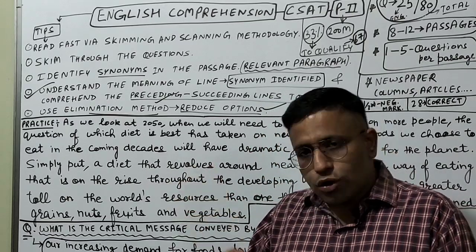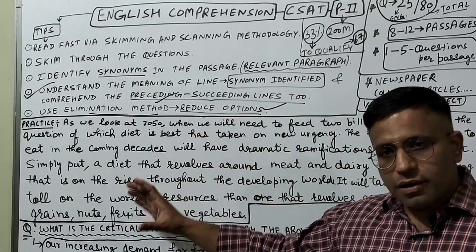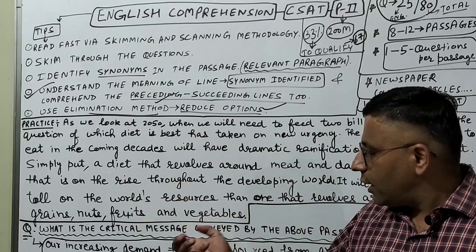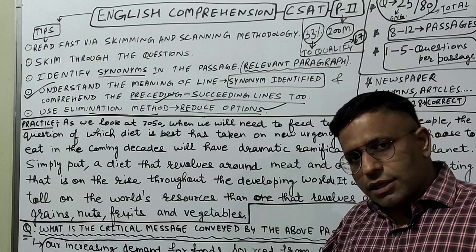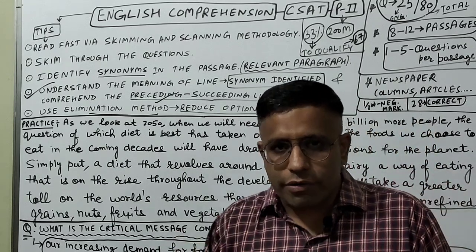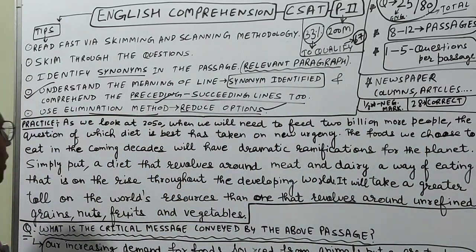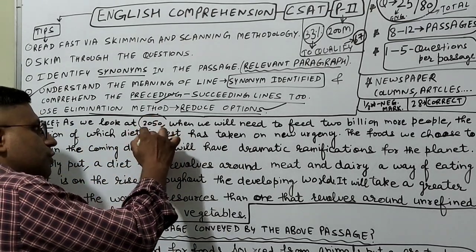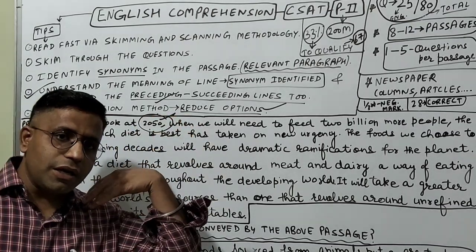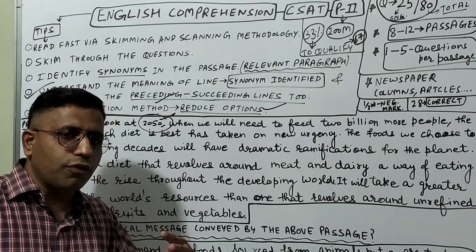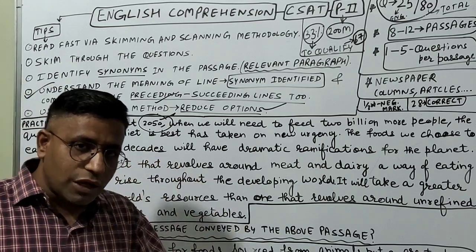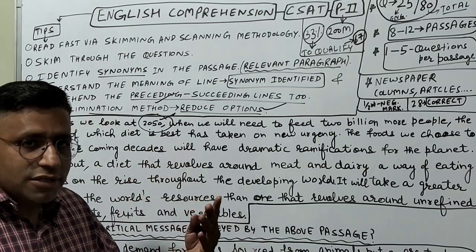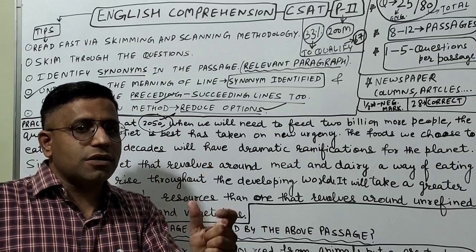Now, let's do some practice. There is a very simple paragraph I have taken here, and one question is also below this. Then we'll try to find out the answer, and how to find it. Okay, let's move to the passage now. As we look at 2050, this year is of the future. Today is 2024, so 26 years down the line, after 2.5 decades, where 1 decade means 10 years.